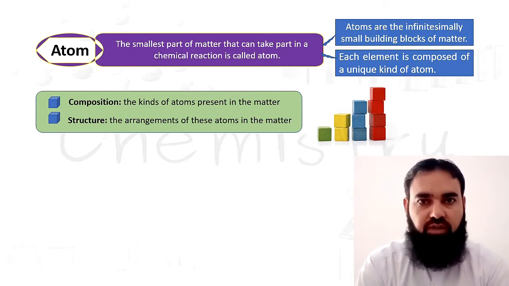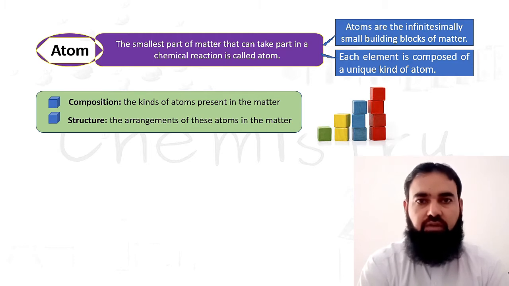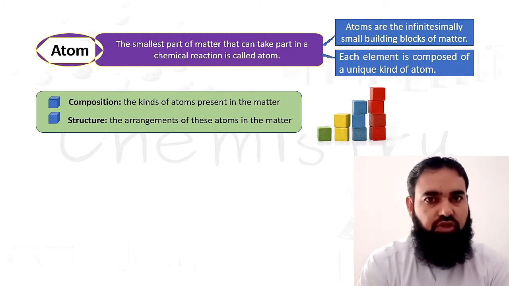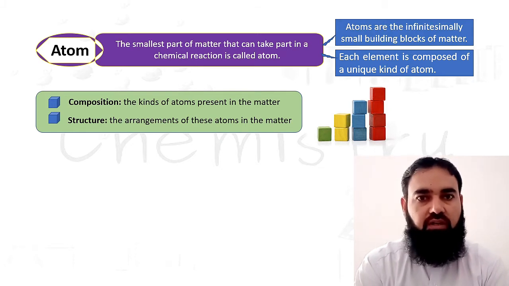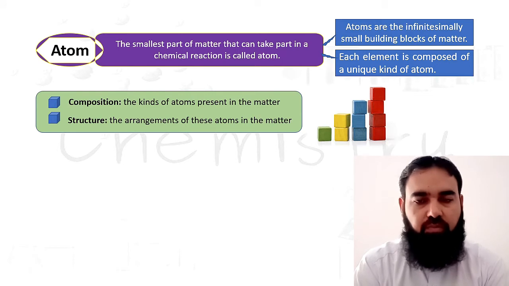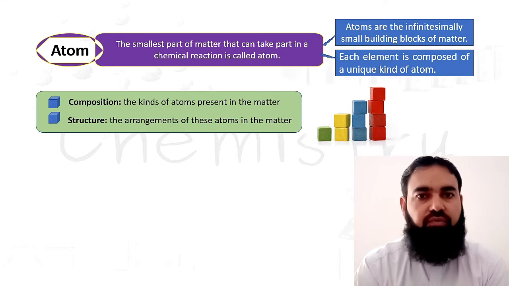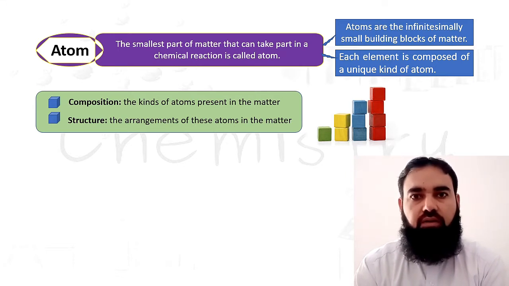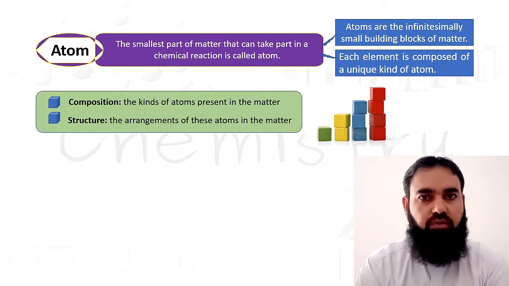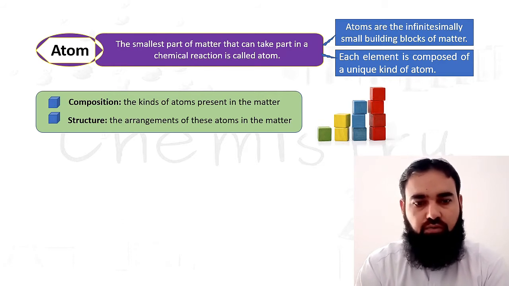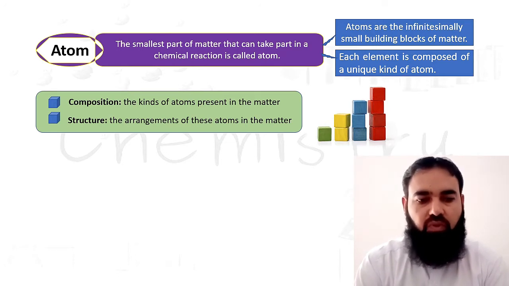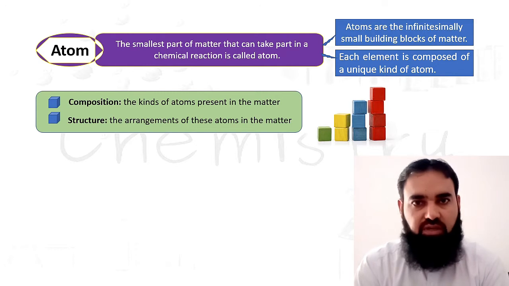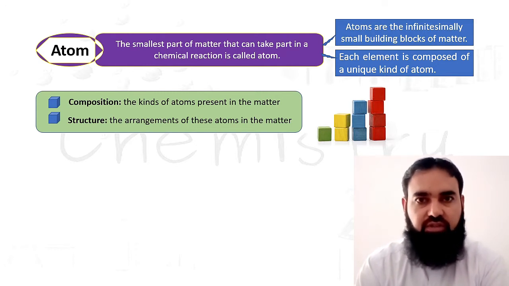By changing the arrangement, the structure of the element or the compound changes. Like we know about allotropes or polymorphs. Those are just the structural differences that make them different from each other. Although chemically they are the same, due to the structural arrangement, they have some different properties. So by changing the arrangement, we can change the structure of matter.